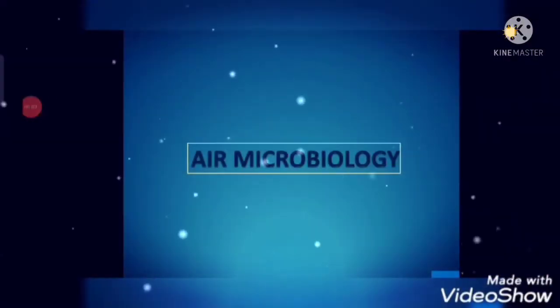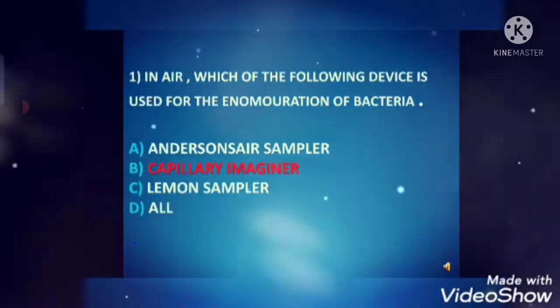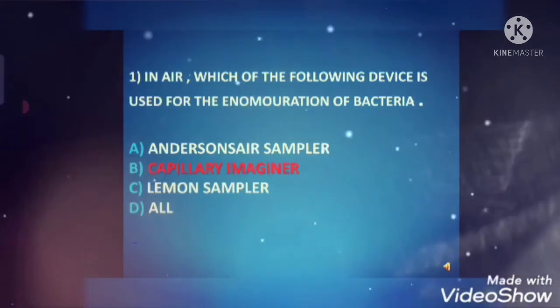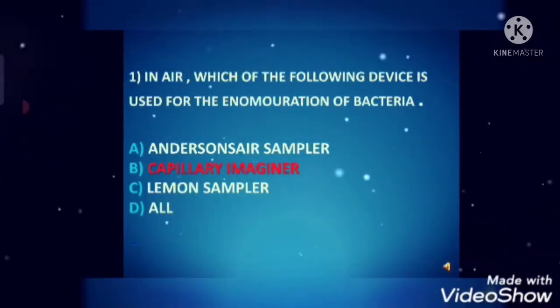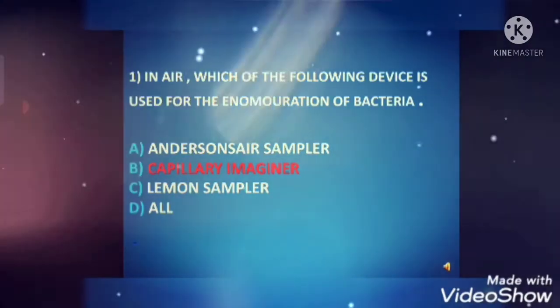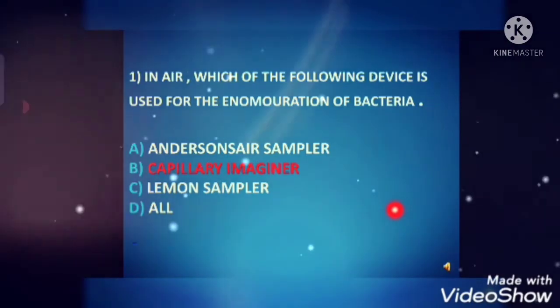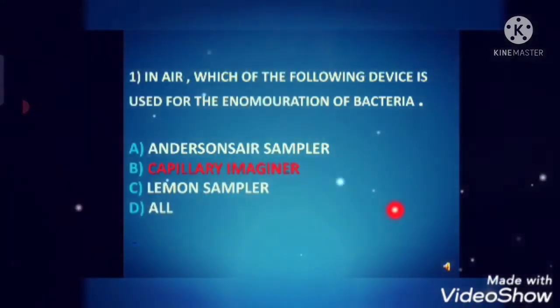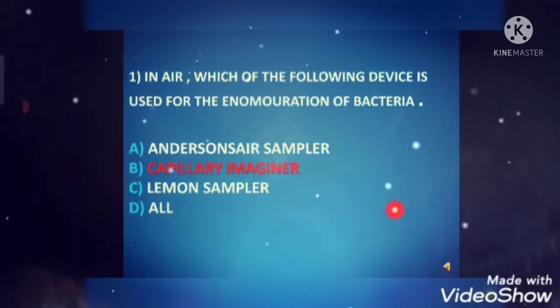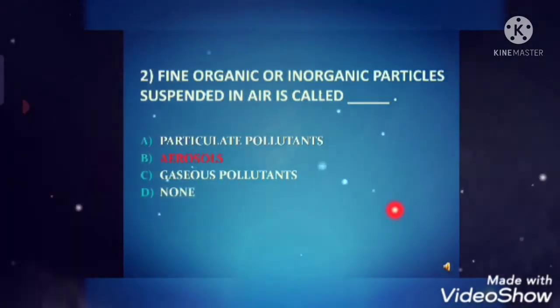Today we are going to discuss MCQs on air microbiology. Our first question is, in air, which of the following device is used for the enumeration of bacteria? Answer is option B, capillary impinger. Capillary impinger devices of simpler design are used in analysis of several samples of air at the same time.